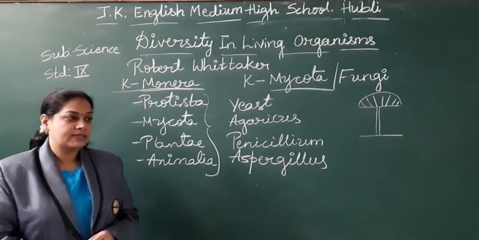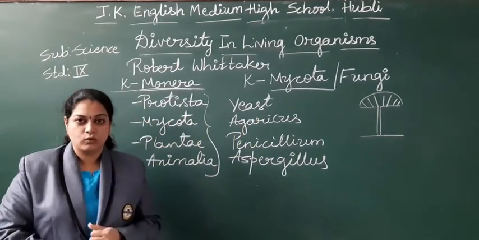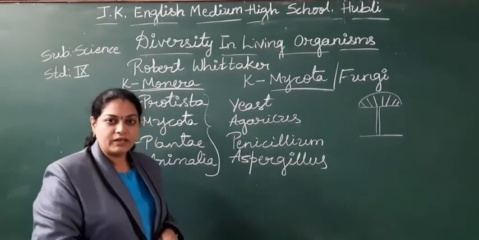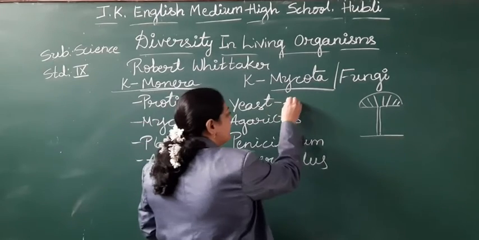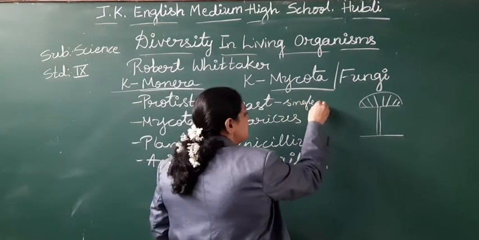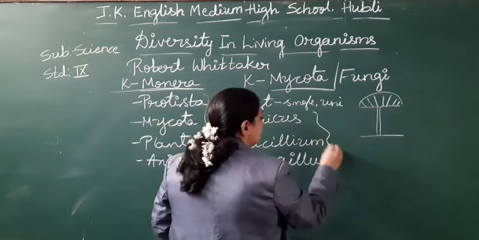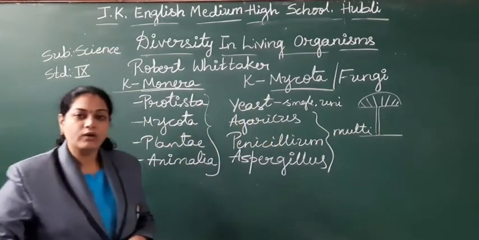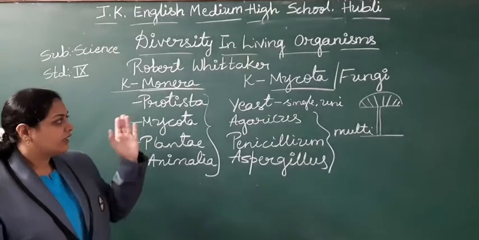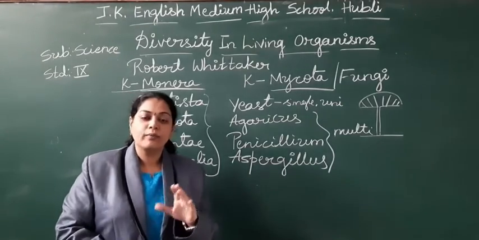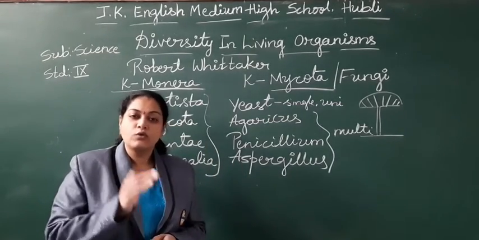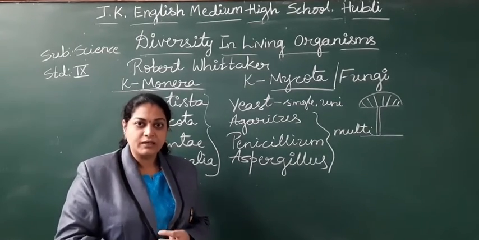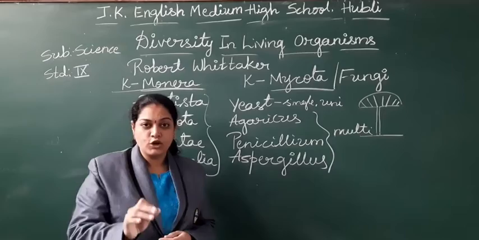These are all examples of the kingdom Mycota, right? How many cells are these having? Yeast is single celled, unicellular, and these others are multicellular. So how can I generalize? In kingdom Mycota, few members are unicellular, few members are multicellular. But remember, they have a definite nucleus.